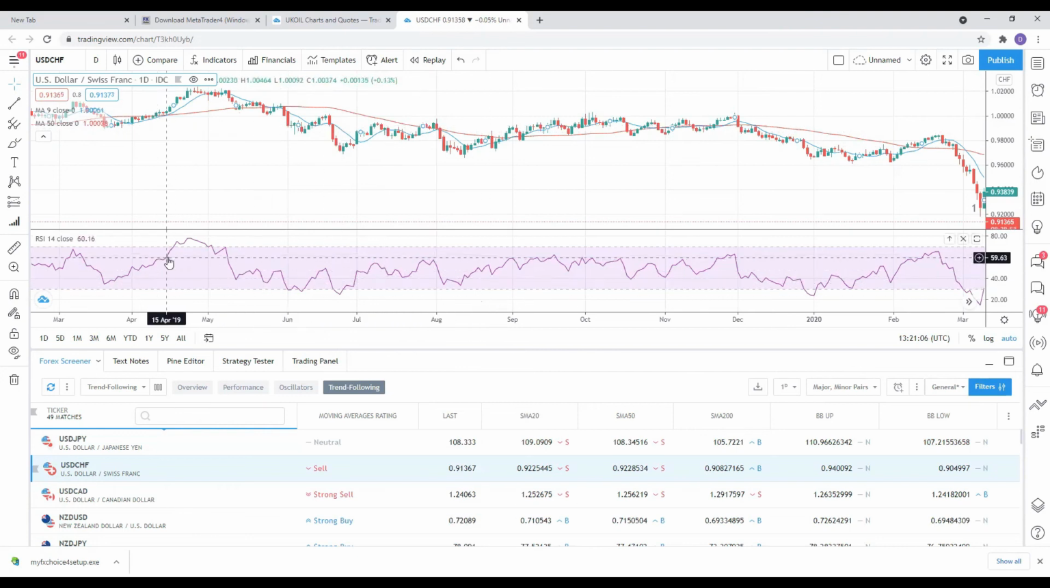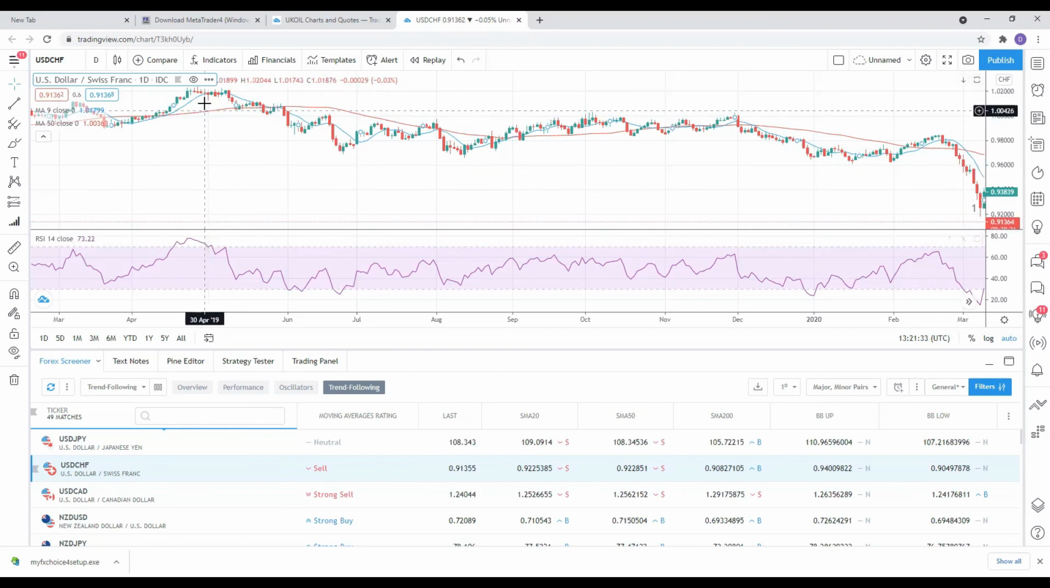Let's see if we can identify an overbought condition. We can see here around the 17th of April, the price of the asset went into overbought conditions. At this point here, the price of the asset went from overbought to normal conditions. So this gave us a sell signal.